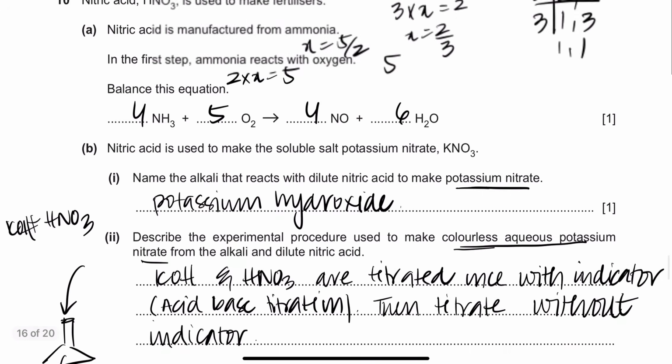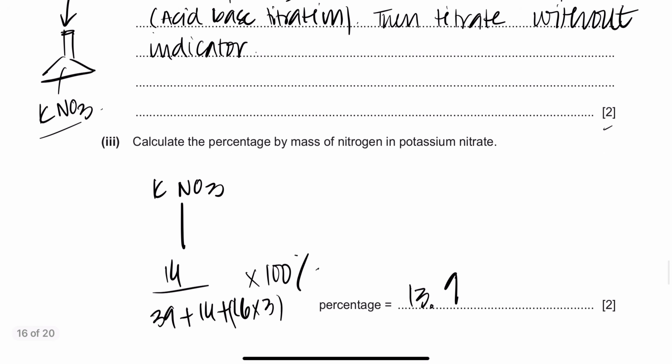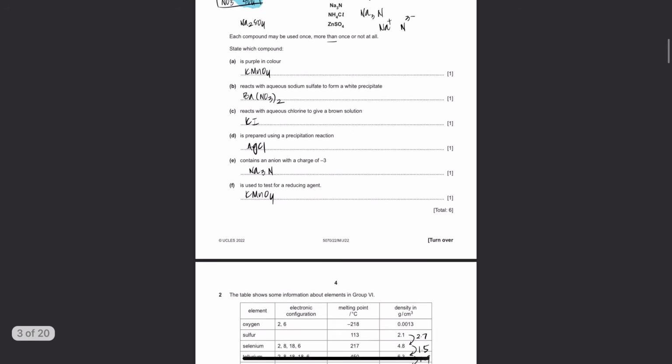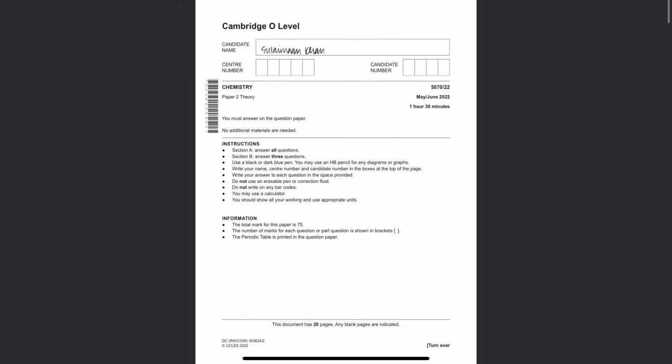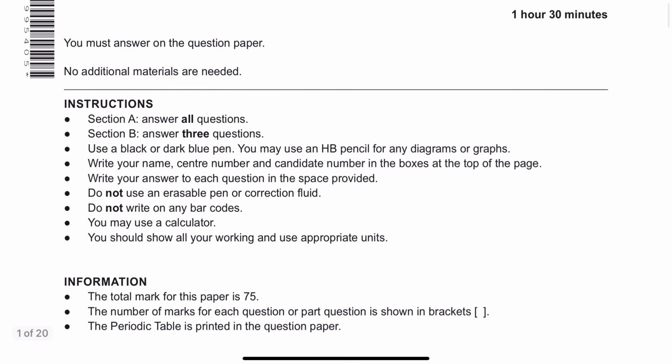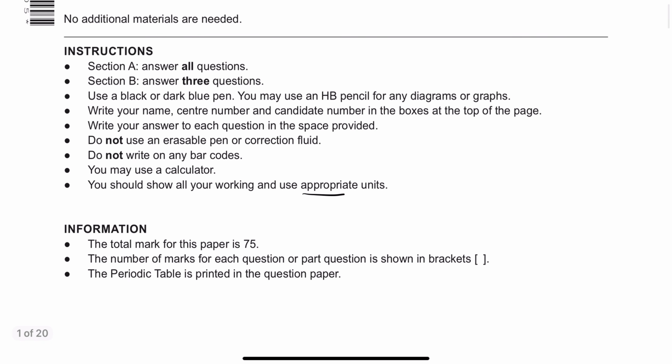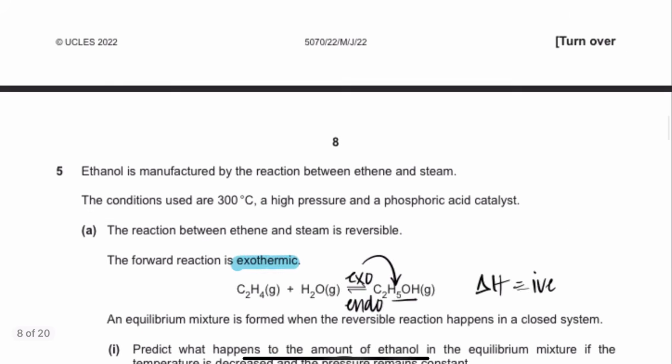Yeah, but let's see, here they've not mentioned 2 significant figures or 3 significant figures. Now let's go up. In your examination they've actually mentioned stuff here: show all your working, use appropriate units, HB pencil writes your answer. They have not mentioned it here. Usually in A levels they mention whether to do 3 significant figures or 2 significant figures. So it doesn't matter, you just write.